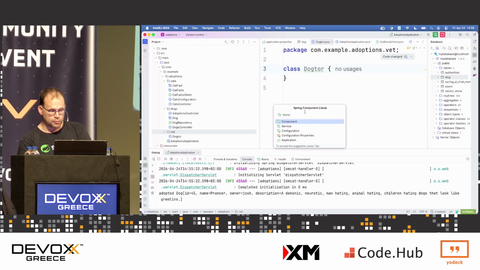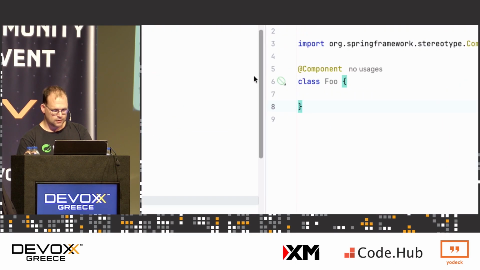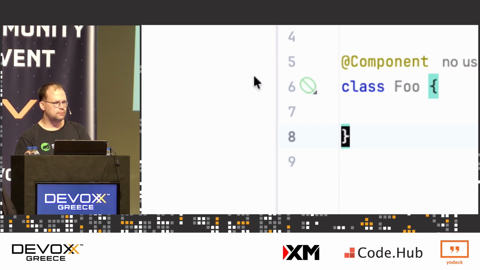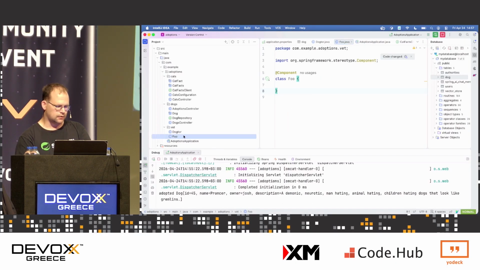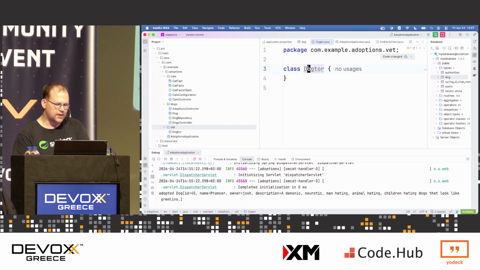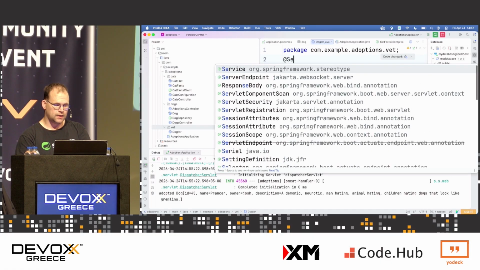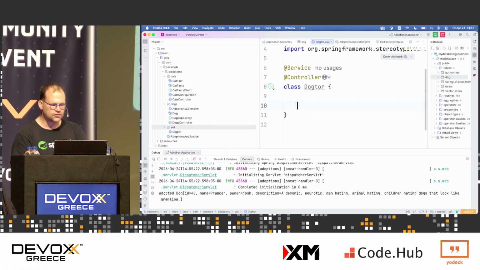So if you create a new Spring component, like Foo, whatever, it's package private by default, okay? I'm not saying you should use that all the time. I'm just saying it's really, really useful. So I've got this, and it's not public, okay? But maybe it needs to be. Maybe this needs to be.